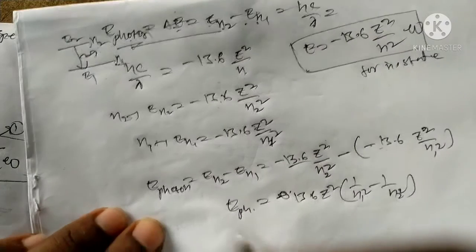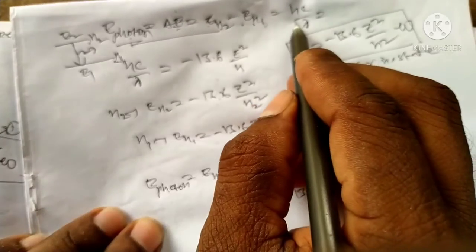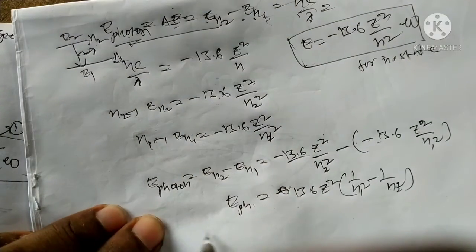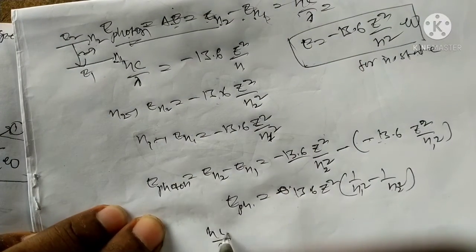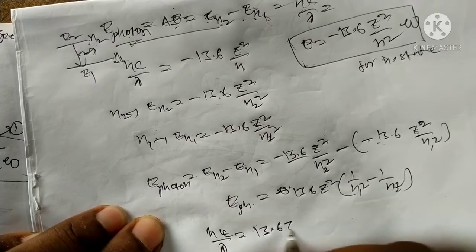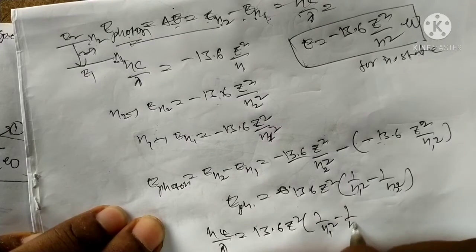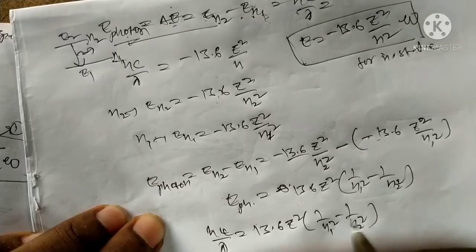Emitted photon energy is equal to the photon energy. What is the photon energy? hc by lambda. So hc by lambda is equal to 13.6 Z square into 1 by n1 square minus 1 by n2 square, which is the energy difference.